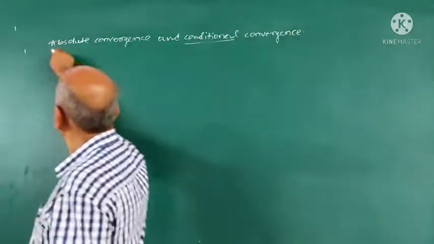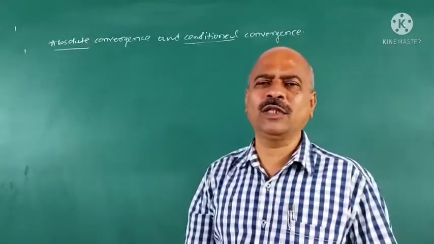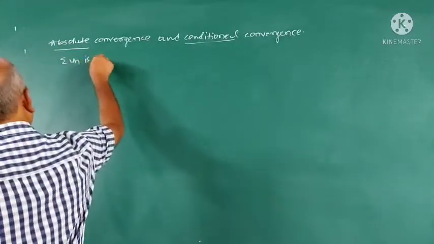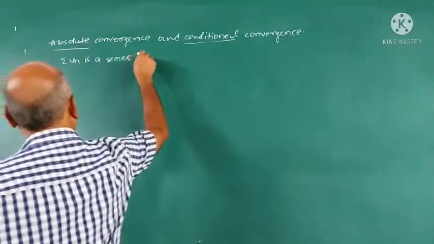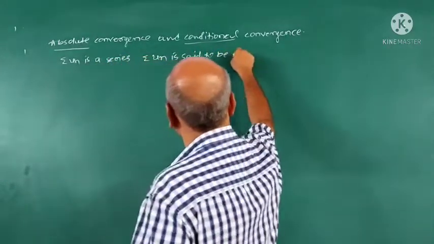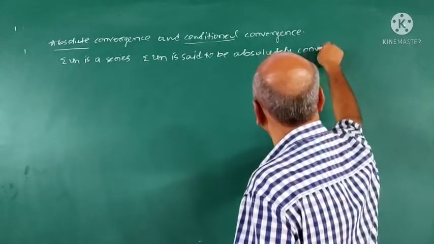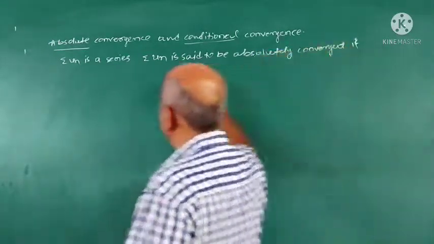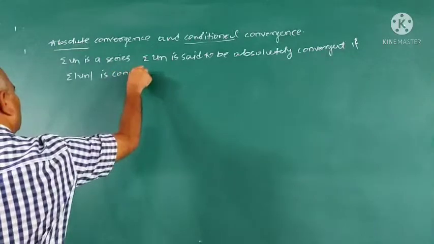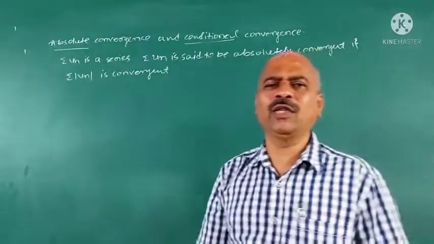Two definitions. When do you say that a series is absolutely convergent and conditionally convergent? Absolutely convergent means, suppose sigma un is a series, any series, then sigma un is said to be absolutely convergent if sigma mod un is convergent. Understand the definition first, then I will give the example for this.